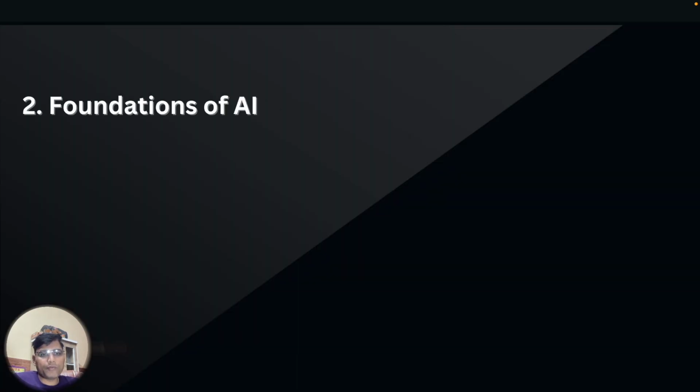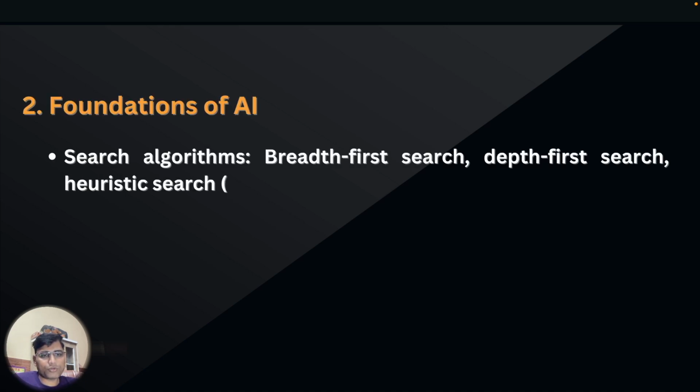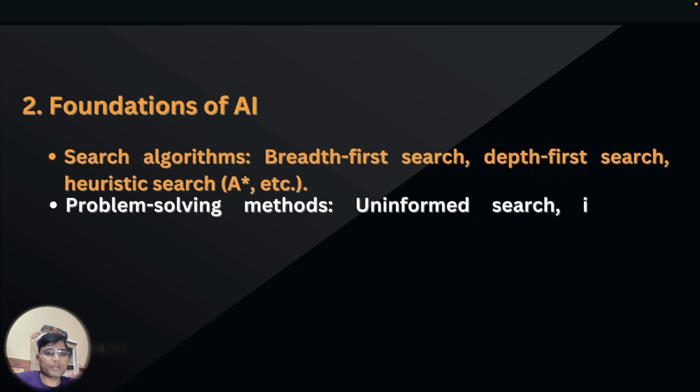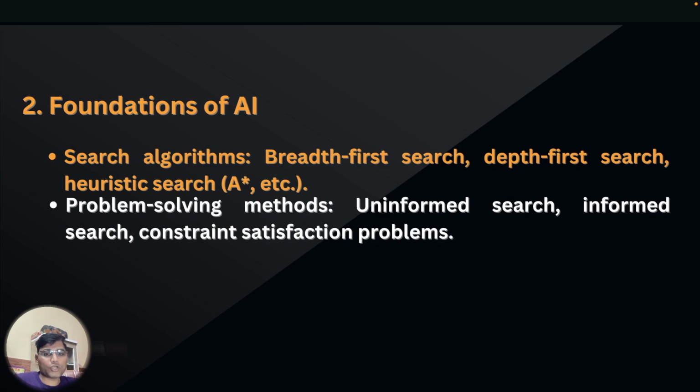In topic 2, we will learn foundations of AI, which further consists of 4 subtopics. Number first, search algorithms, that is breadth first search, depth first search, heuristic search. Number second, problem solving methods, that is uniform search, informed search, constraint satisfaction problem.